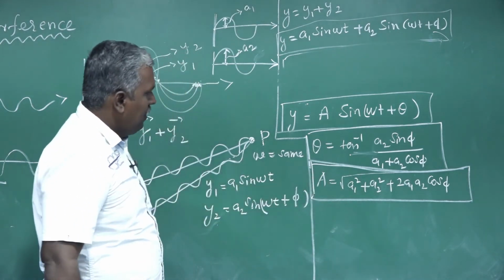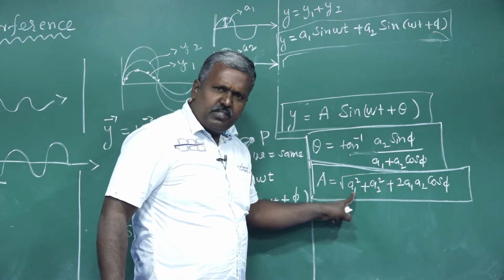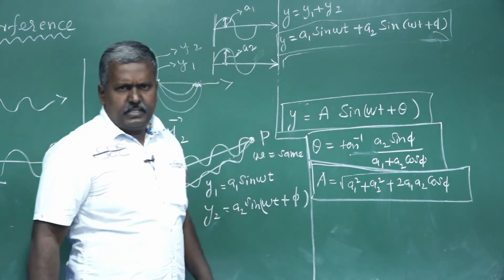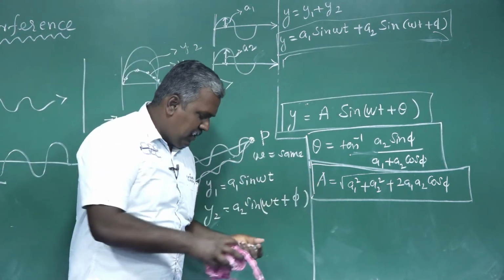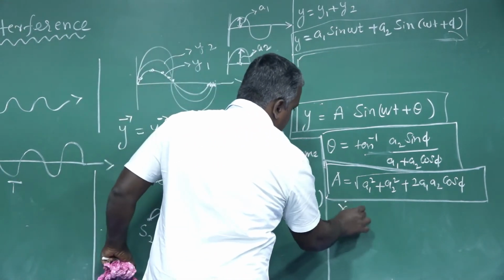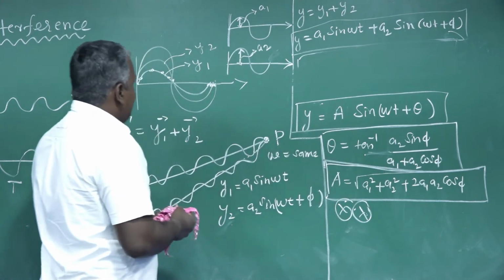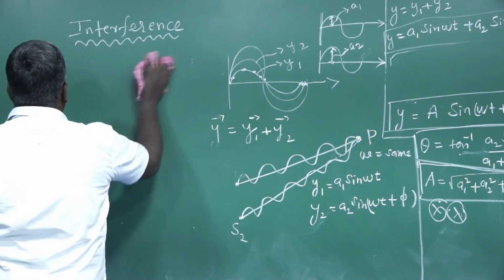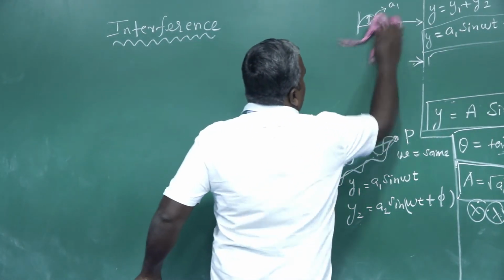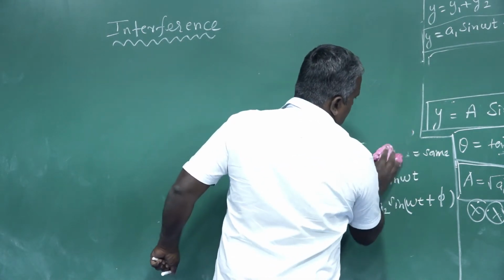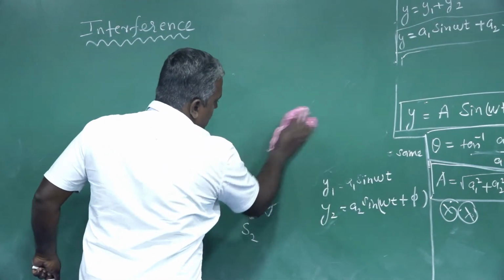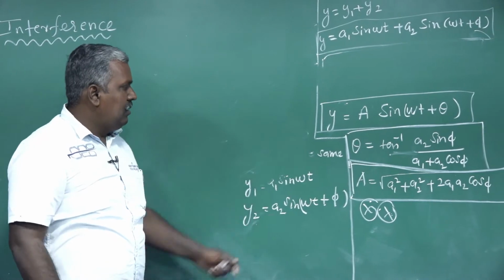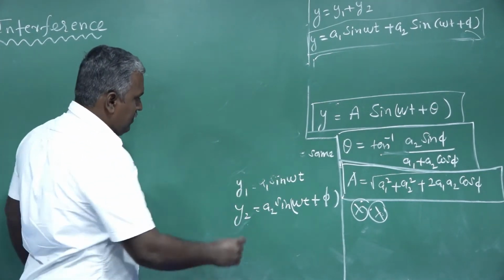Now what is A1? Amplitude of the first wave, and A2 the amplitude of the second wave. What is φ? Phase difference between them. Clear? Listen, this is a basic formula and also a very, very important formula. Keep in your mind. From that formula, what is the capital A formula? Come on, tell me. Quick. Capital A is equal to root of A1 square plus A2 square plus 2A1A2 cos φ.